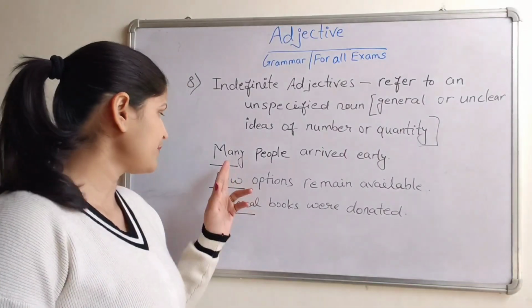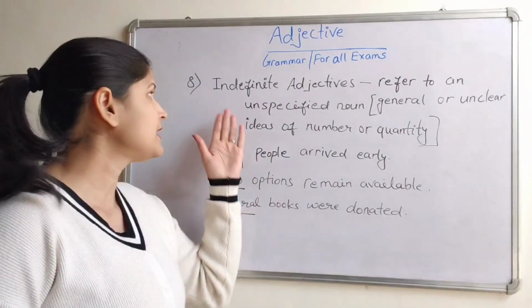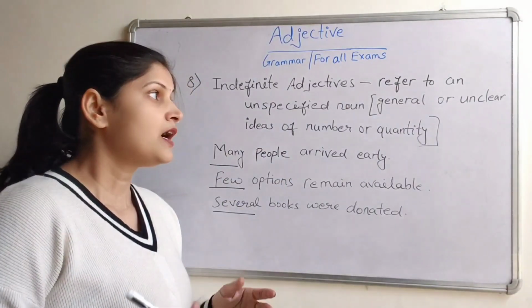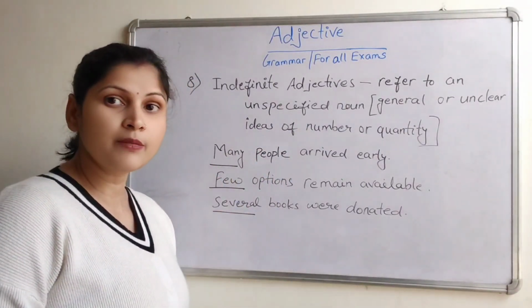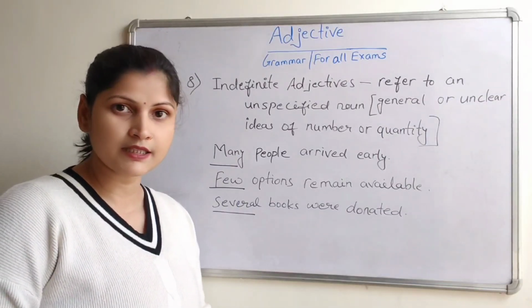So you see, many, few, several, some, these are the indefinite adjectives because they are referring to unclear ideas of number or quantity. Now let's see the next adjective.